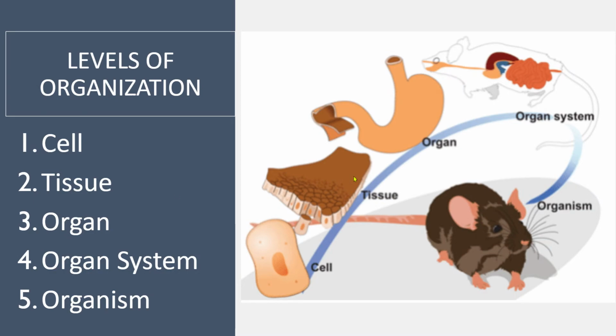A bunch of tissues working together could create an organ. A bunch of organs working together creates an organ system. And then all these organ systems working together will create what we call an organism. So very simple in a cell, up to very, very complex for you, the organism. So let's break these down individually.